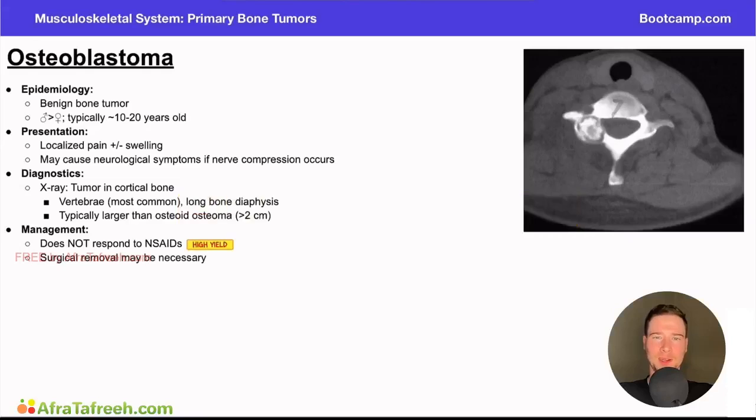So in this next video, we're going to talk about another primary bone tumor, which is also benign, and that is the osteoblastoma. Remember, in a previous video, we talked about the osteoid osteoma. Key point that we need to be able to differentiate these two bone tumors from one another.